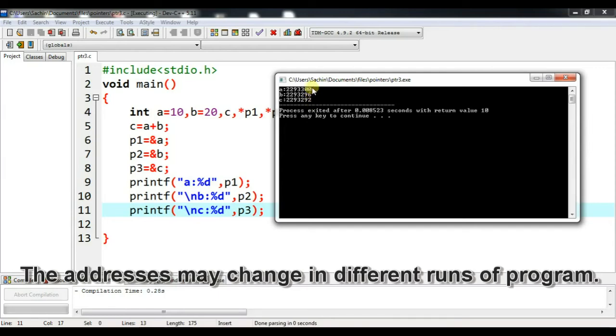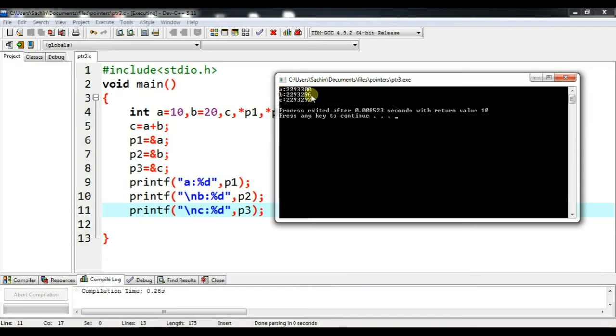So the 4 bytes of memory is called the scale factor, because 2, 3, 4, 5 is where C is stored, correct? So that is called the scale factor.